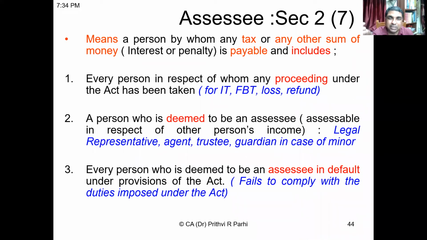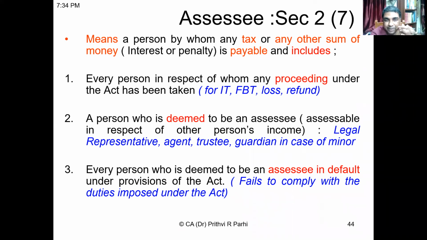And a person who is deemed to be an assessee, that means he is assessable in respect of some other person's income. For example, legal representatives, agents, trustees, or guardian of a minor are not assessees themselves, but they are assessable in respect of some other person's income. So those deemed assessees are also assessees.